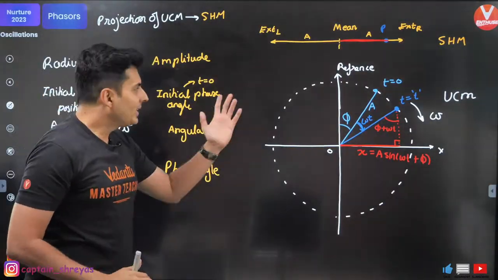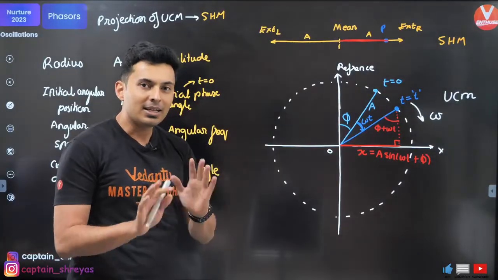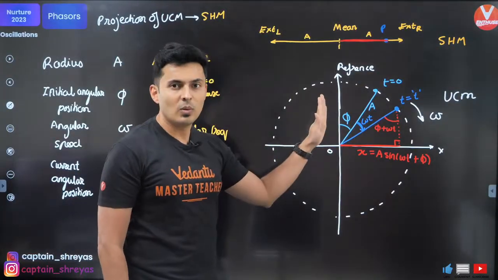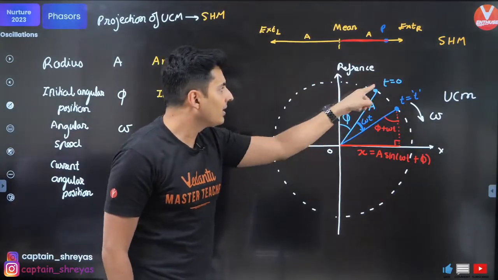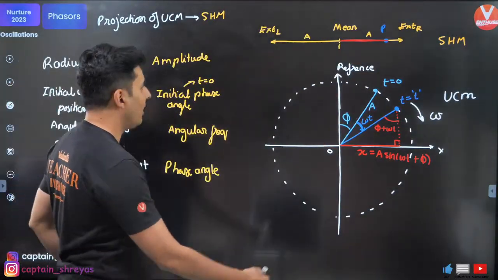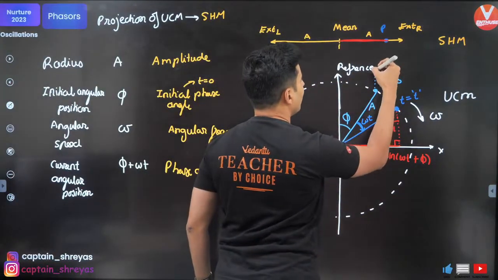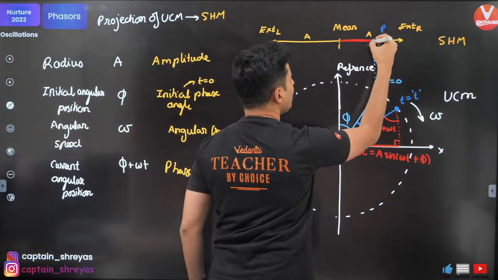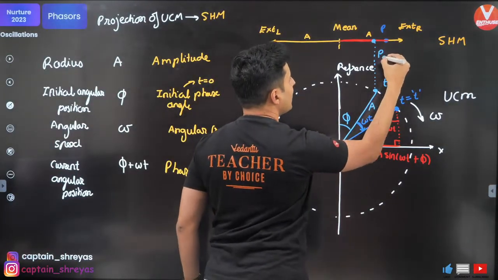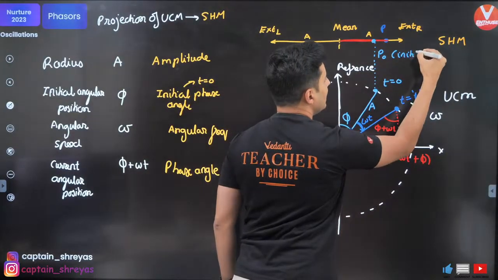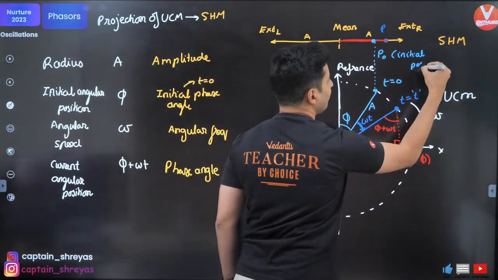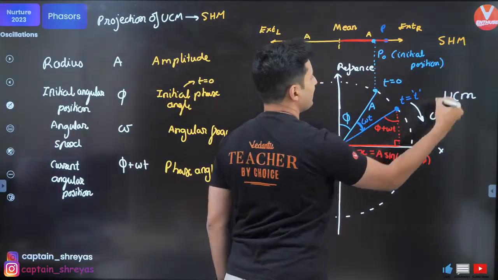Now, what does phi actually tell you? It's very simple. Phi tells you at time 0, where are you? Basically, if I extend it further over here, this is where the particle was initially. This is your initial position in SHM.